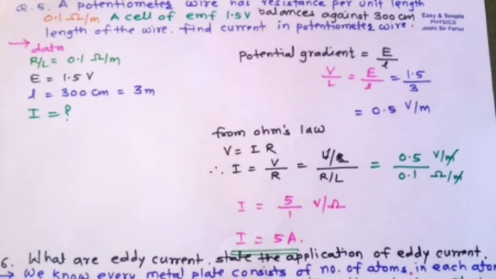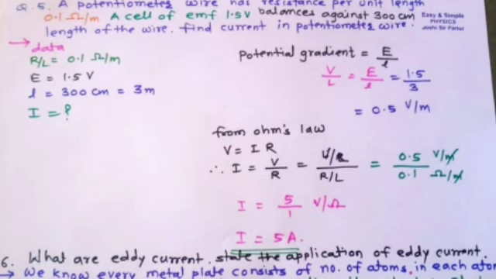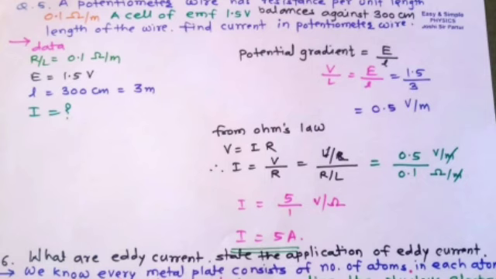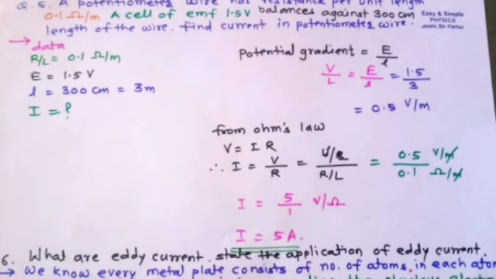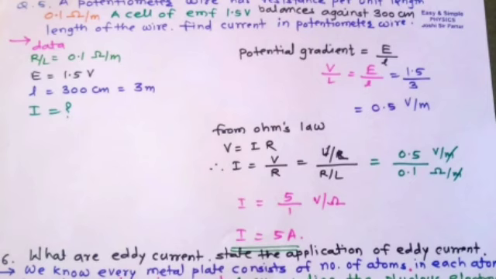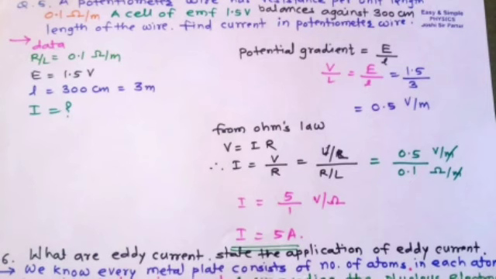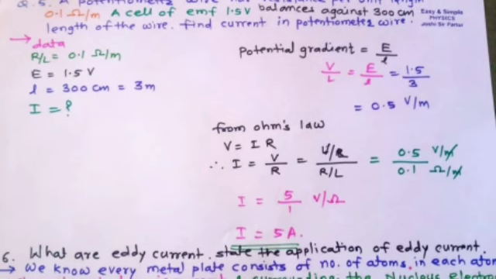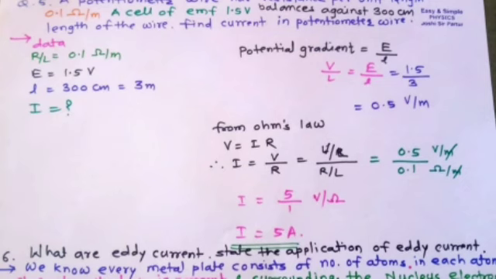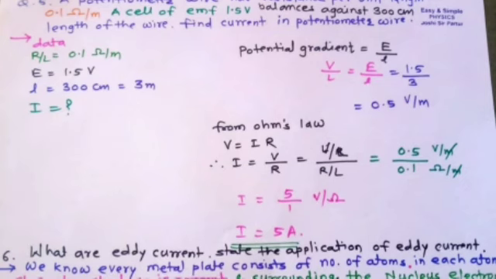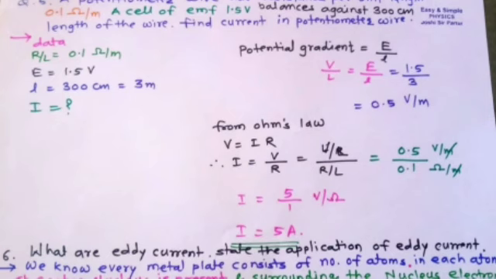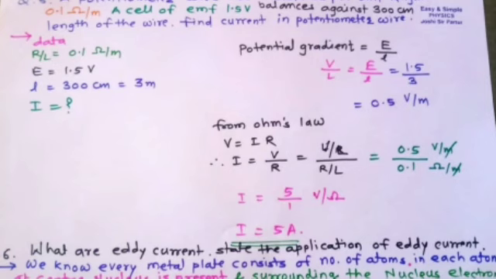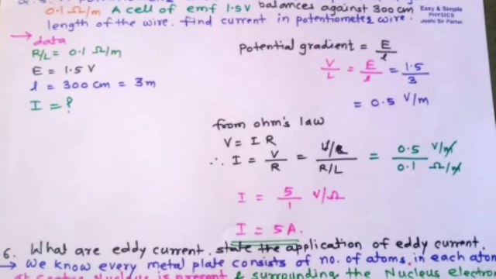So first of all, we can write data. Resistance per unit length R upon L is equal to 0.1 ohm per meter. E is equal to 1.5 volt. Length L is equal to 300 centimeter, means 3 meter, and we can find current I. First of all, we can use a formula, potential gradient is equal to E upon L. So therefore, V upon L is equal to E upon L equal to 1.5 upon 3, which is 0.5 volt